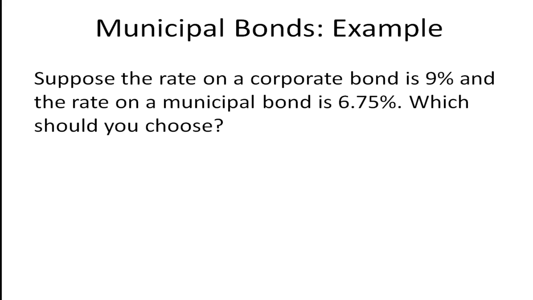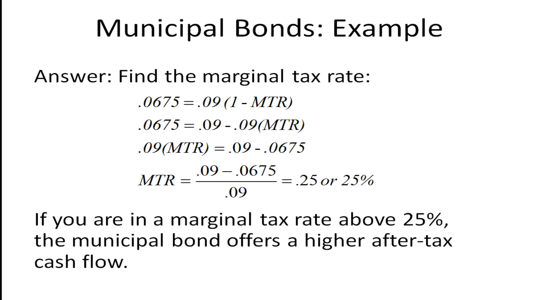Okay, another example. Suppose the rate on a corporate bond is 9% and the rate on a municipal bond is 6.75%. Which should you choose? So another way to figure out this problem is to say, at what marginal tax rate will I be indifferent between the two types of bonds? So here's the case where 6.75% is the municipal rate, the tax-free rate, and 9% is the taxable rate. But the after-tax amount you're going to get is multiplied by 1 minus the marginal tax rate.